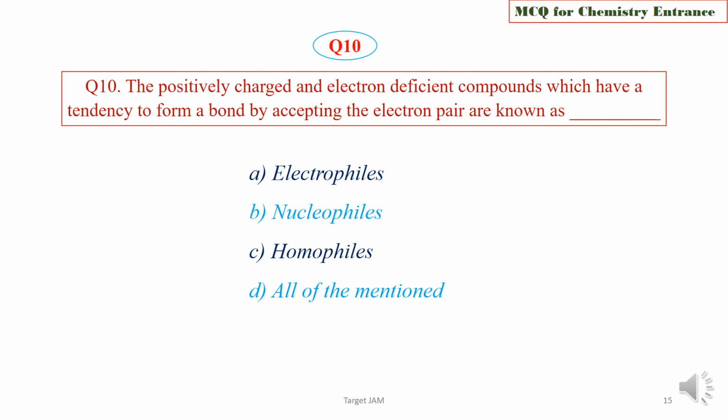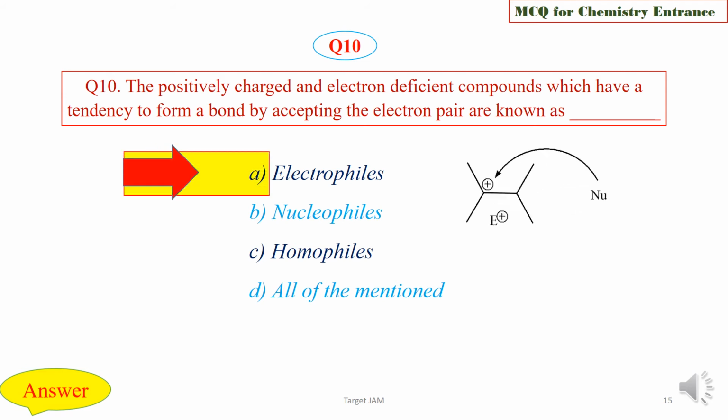Choose the correct one. We are now moving to check the answer key, and the right option is option A, that is electrophiles. See, in this example, the nucleophile attacks the positively charged carbon and a bond formation occurs, so this positively charged species is known as an electrophile.